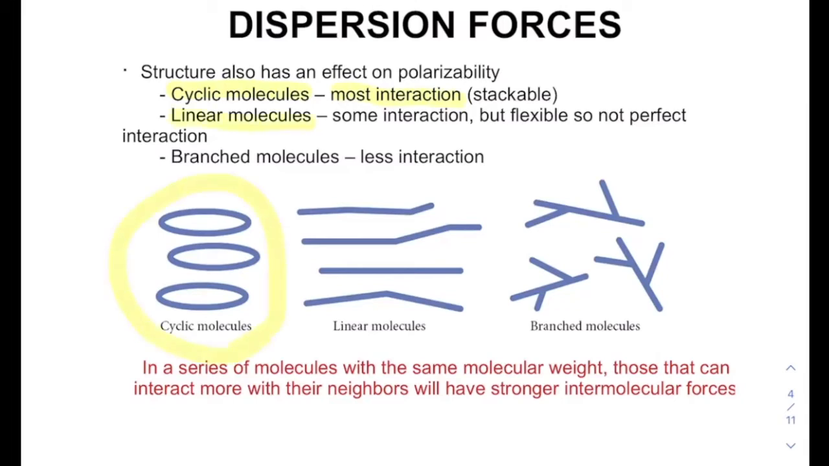Linear molecules also have a decent amount of interaction because some of these bonds are flexible and can rotate. They have more degrees of freedom, and so they can't stack maybe quite as well as these cyclic molecules. And so we have a little bit less interaction in that case. And then finally, when we have branched molecules, as shown over here, those do not stack very well at all. And so we have much less interaction because of the decreased surface area. And then ultimately, we also have a lower boiling point.